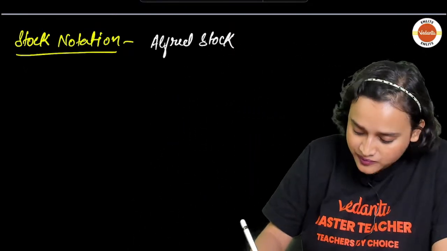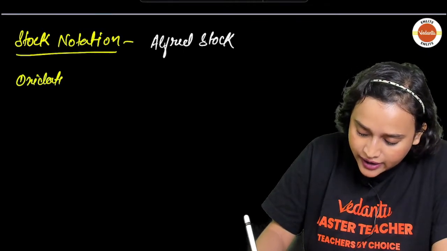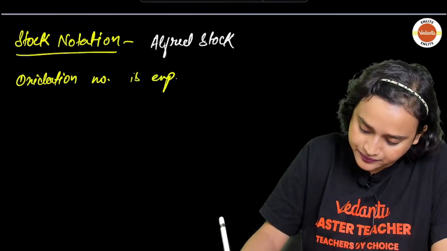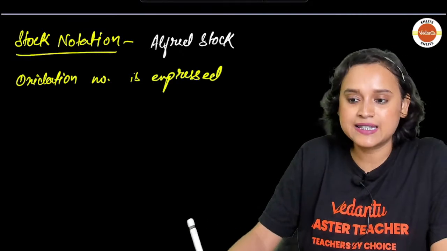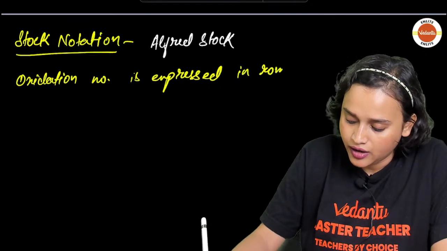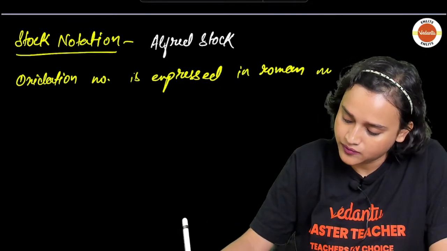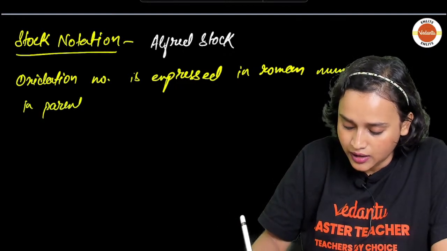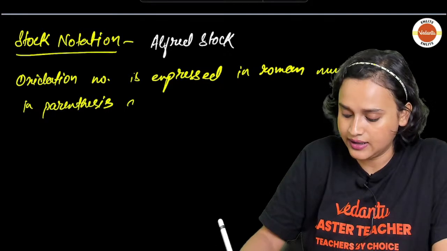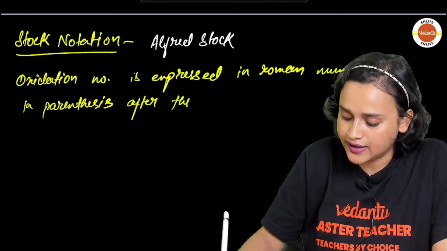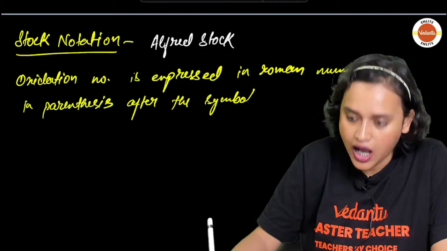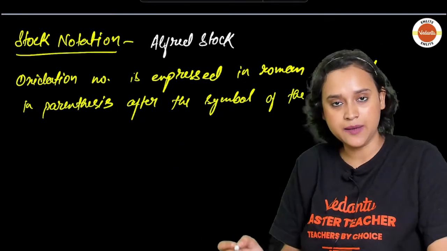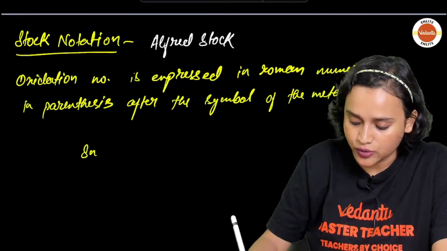Thank you. So you're writing it down, everybody, that oxidation number is expressed in Roman numeral in parenthesis after the symbol of the metal. Okay? For example, now let me teach you.